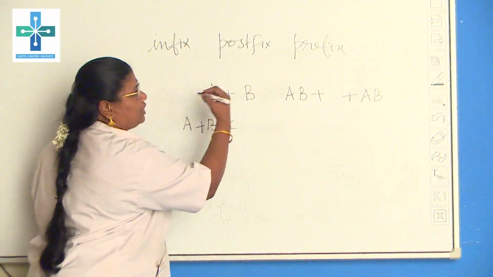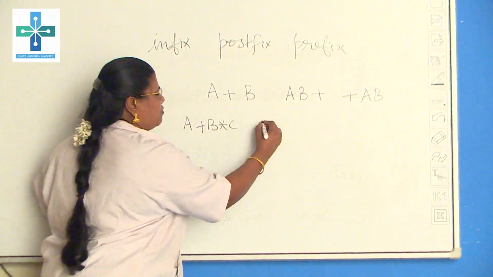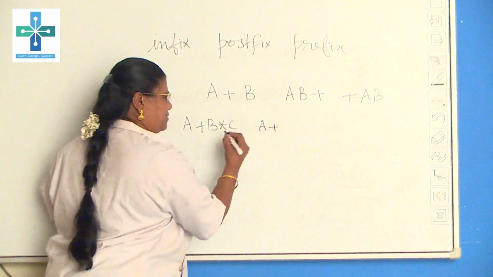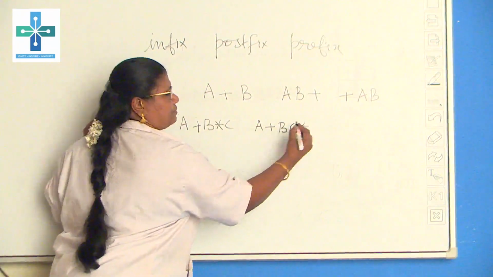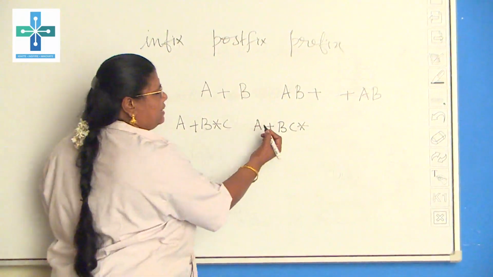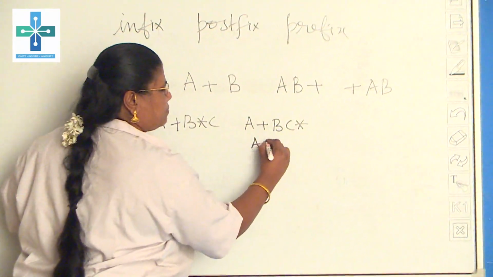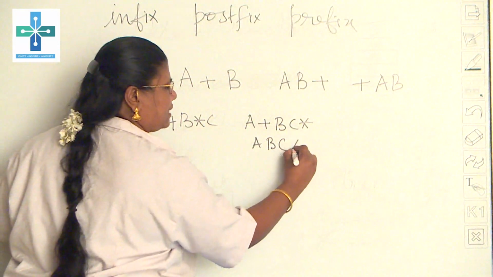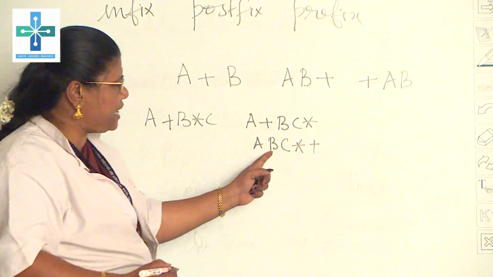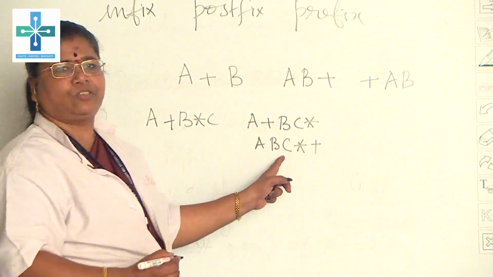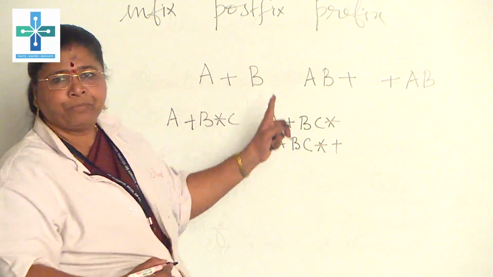Therefore, if you want to convert it to postfix, how will we do it? First we take a, and b into c will be written as bc star. Then a and this result are the operands, followed by the operator plus. That means first b into c, and then a plus this result. This is how we write the postfix.